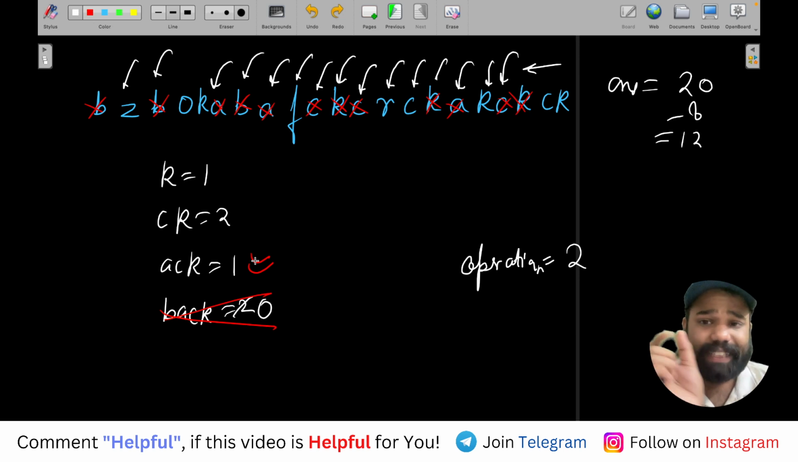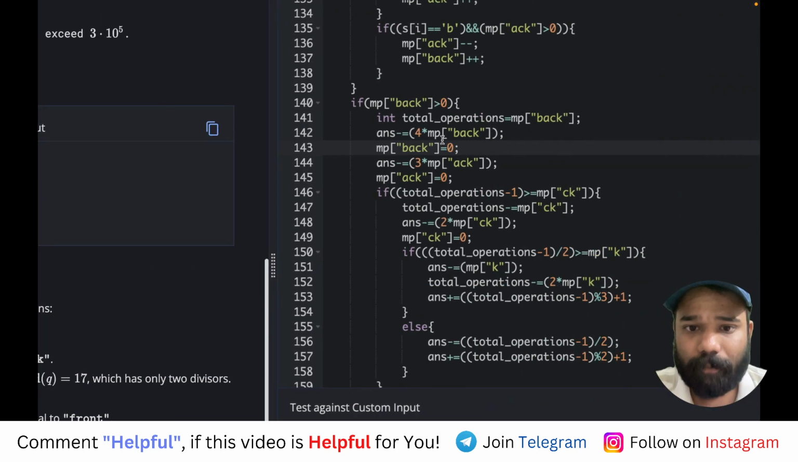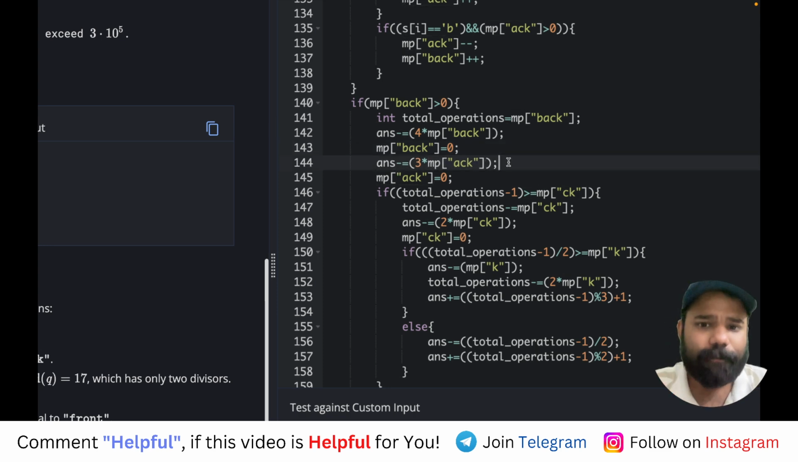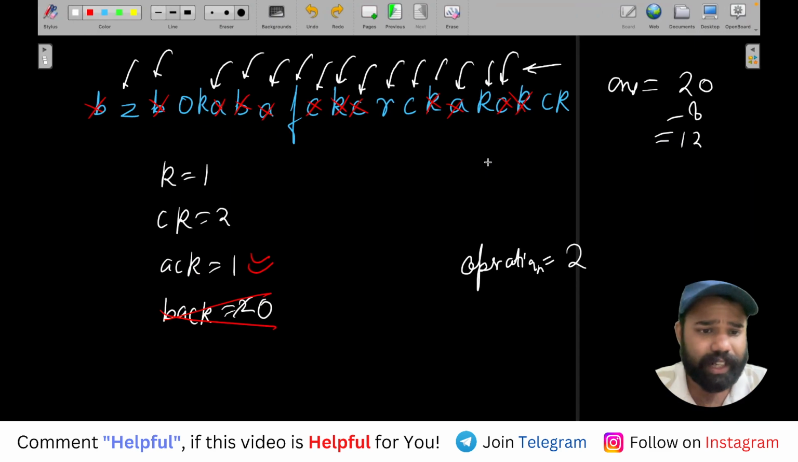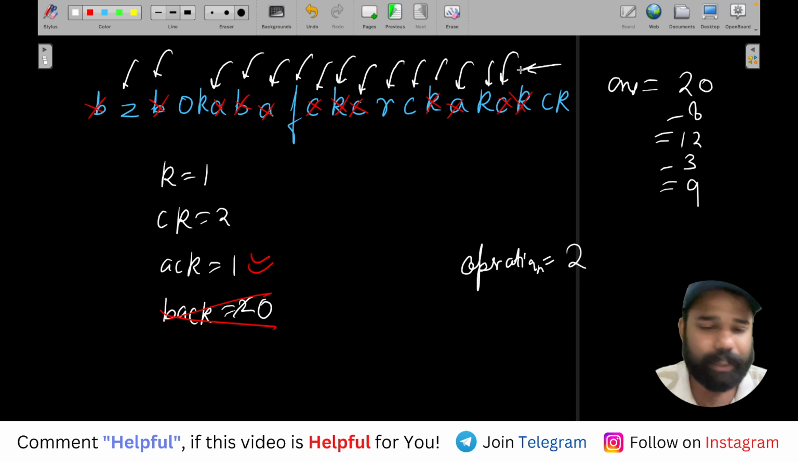So you see that the ACKs are being removed without any extra operations, you can see here. So what I'm doing, I will simply remove all the ACKs, and each ACK contains 3 characters, so 3 into the number of ACKs. You can see here there was 1 ACK only, so minus 3 will happen. Now you can see the remaining are 9 characters which are remaining. You can see.